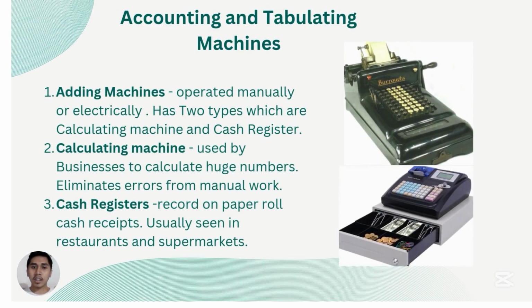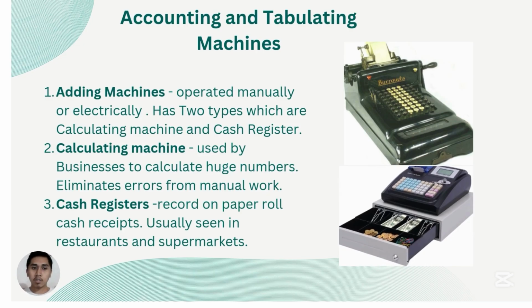Next is the accounting and tabulating machines. So first we have the adding machines, which are operated manually or electrically. It has two types, which are the calculating machine and the cash register. So calculating machine, it is used by businesses to calculate huge numbers. And it eliminates errors from manual work. But right now we have the calculators on our phone, or you can just buy an actual calculator. So calculating numbers would be much easier.